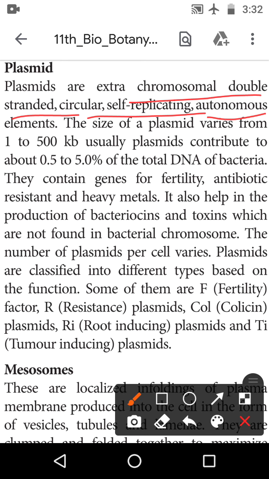The size of the plasmid varies from 1 to 500 kb. Usually the plasmid is 0.5 to 5% of the total DNA of the bacteria. It contains genes for fertility, antibiotic resistance and heavy metals.